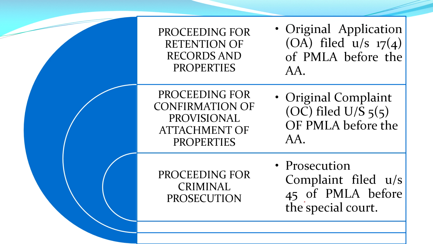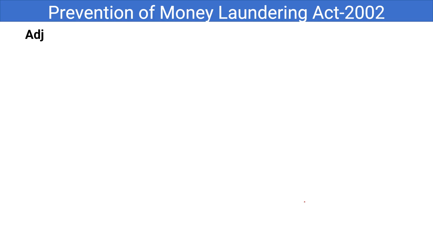authority, and proceedings for confirmation of provisional attachment of properties as per section 5(5) before the adjudicating authority, and proceedings for criminal prosecution complaint filed under section 45 of PMLA before the special court. These are all the procedures that are involved in the PMLA.